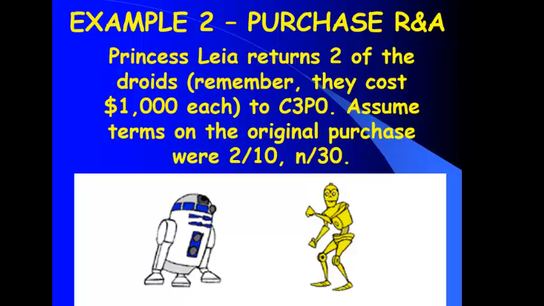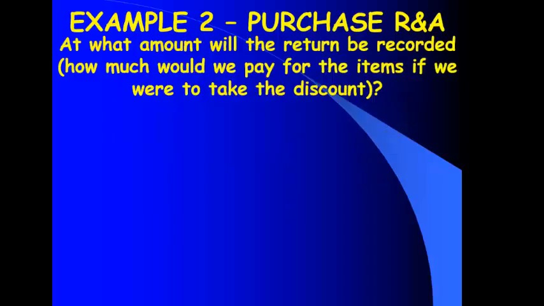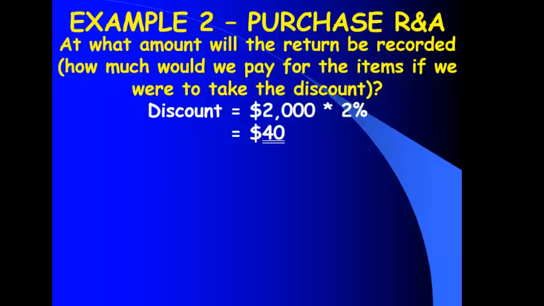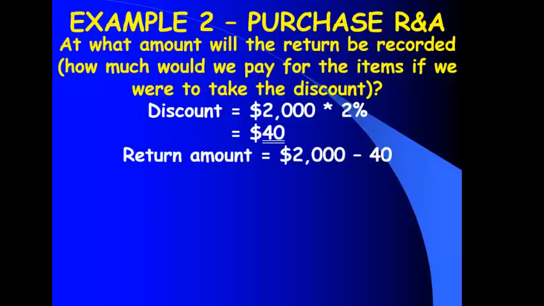Princess Leia returns 2 of the droids, $1,000 each, 2/10 net 30. The amount of the return still was going to start off with $2,000, but now there was a discount offer, 2/10 net 30. What is the amount of discount related to this return? $2,000 times what percent? 2%. That would be a discount of how much? $40. All right, how much then will the return be recorded for? If it was $2,000, but we've got to take off this discount, instead it's now going to be recorded for how much?